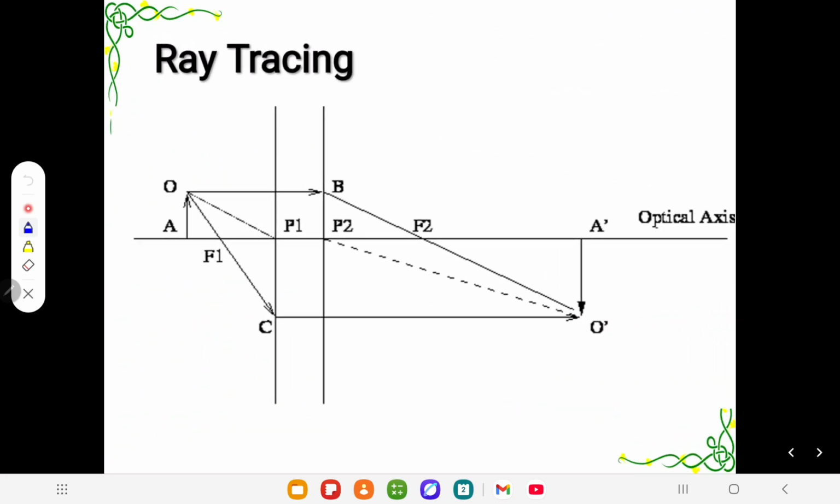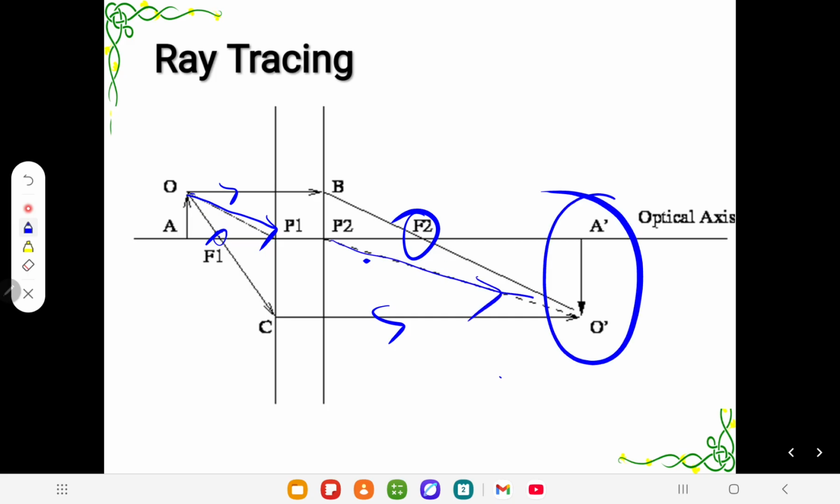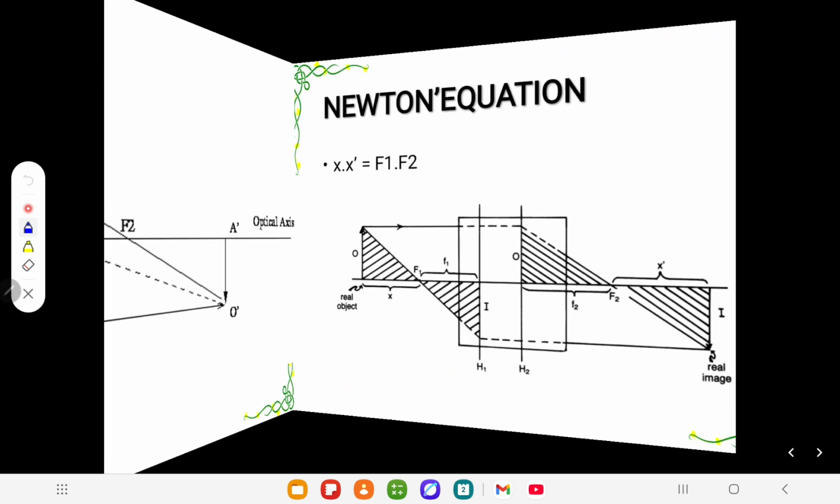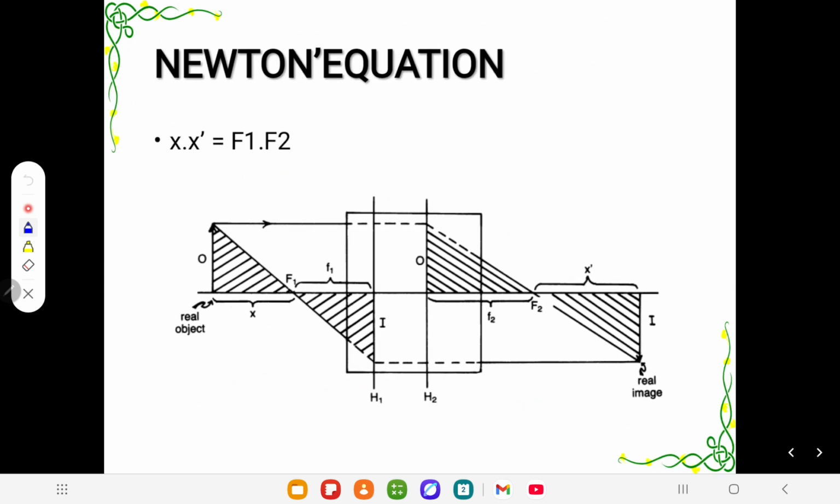So ray tracing, I have discussed in my previous video: a parallel ray always goes through the secondary focal point. The ray that passes through the primary focal point always goes parallel, and another ray from the optical center always goes undeviated. And here is the result of this. Newton's equation, though we don't use it as Newton's equation in our lensometer, but many claim that the lensometer is based on Newton's equation, but it's very simple.